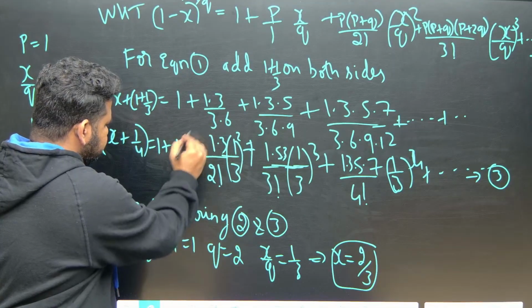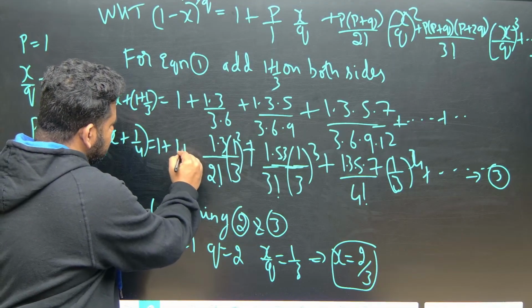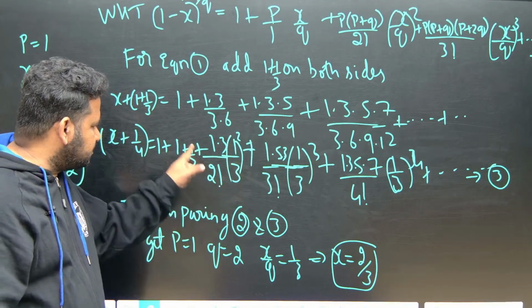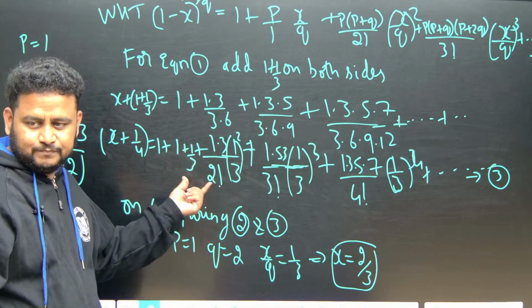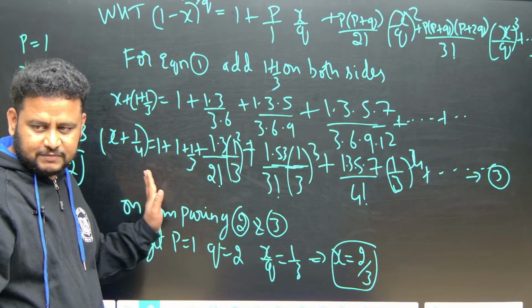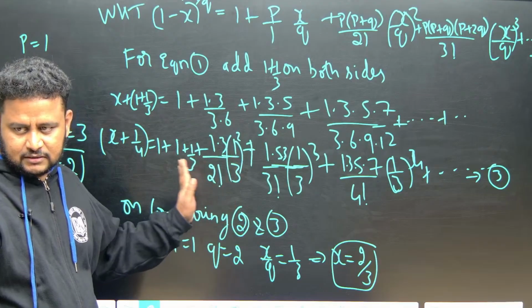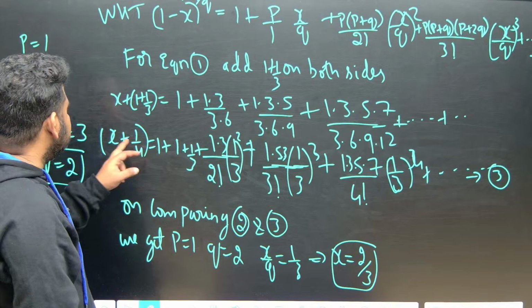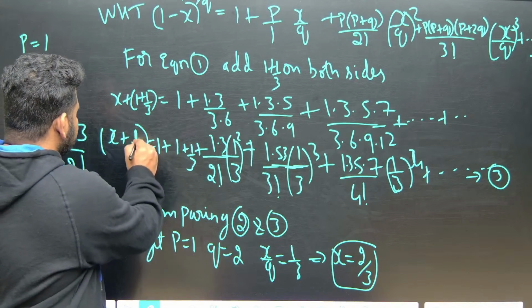Now it will become correct. We have X by Q equal to 1 by 3, so you have to add 1 by 3 on both sides. Clear? This will give us 4 by 3, that is 3 plus 1 by 3, which becomes 4 by 3.